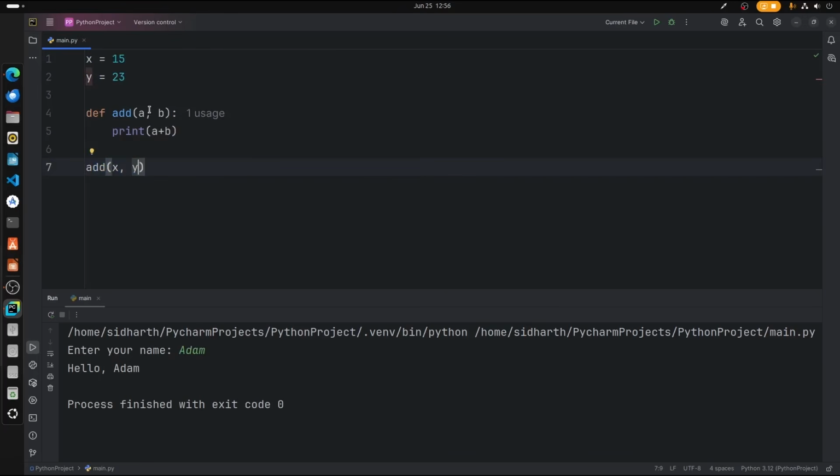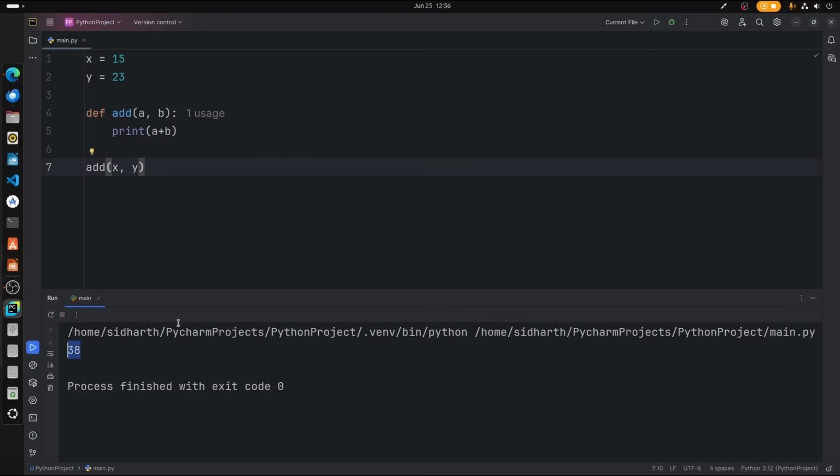In that case, the template gets replaced by these variables, which means according to the function, x is equal to a and y is equal to b. That is why when you type x and y inside the parameters, they will be replaced in this add function, and the values collected from x and y will be processed in this part. So now let's just run this code.